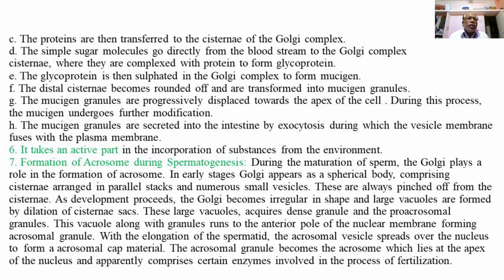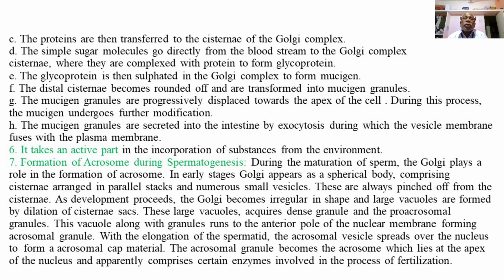Then the next function: Golgi bodies take an active part in the incorporation of substances from the environment.